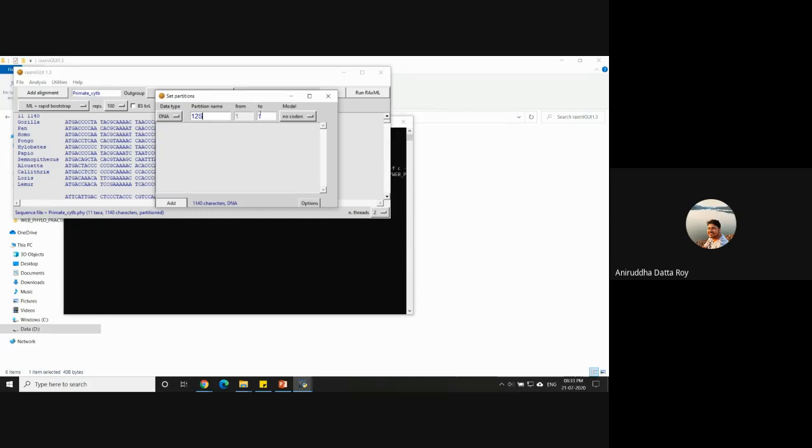By default it already starts from 1, and for the end I'll give 500. Here it says model. By default, it will have the option no codon. Below on the left, you'll have this option called add. All you do is click on that, and it will add. It just says DNA; it recognizes it as DNA. The partition name is 12s, and the characters are from site number 1 to site number 500.